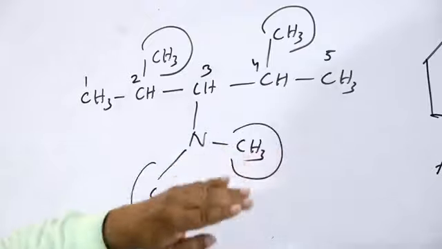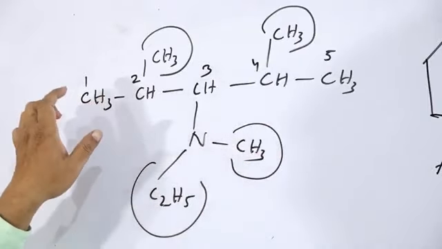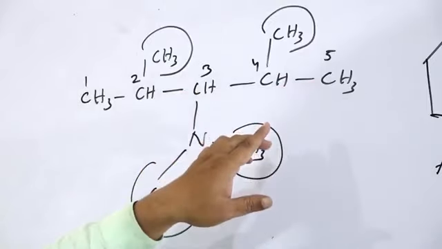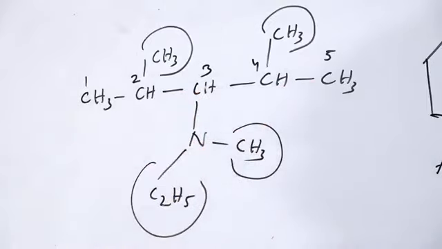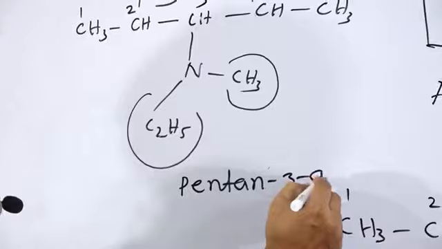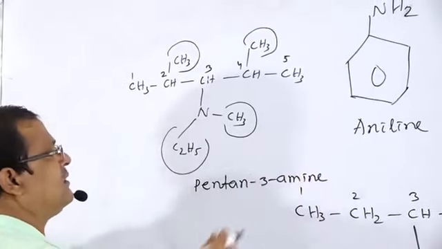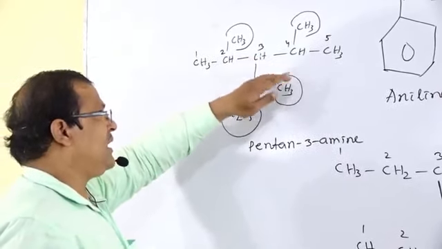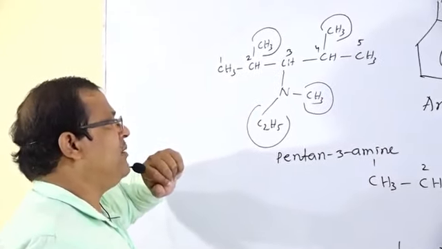That is named as 1, 2, 3, 4, 5, pentan 3-amine.